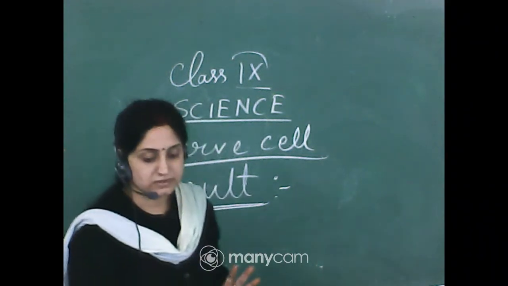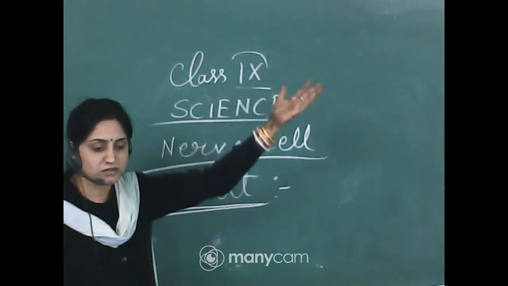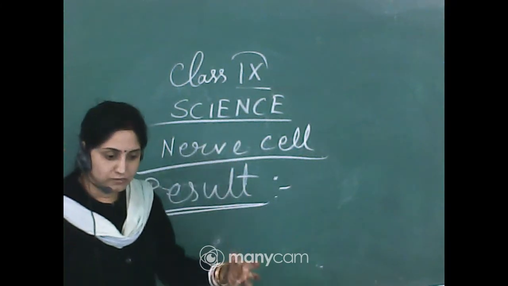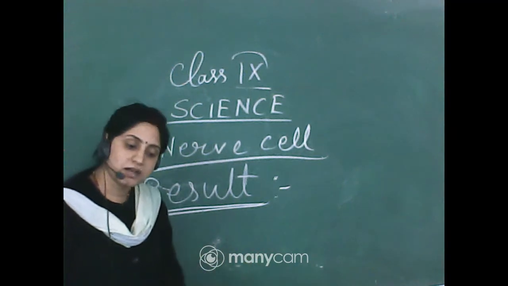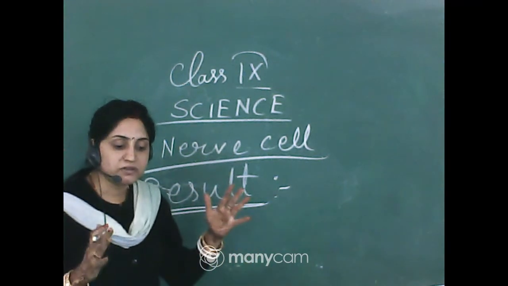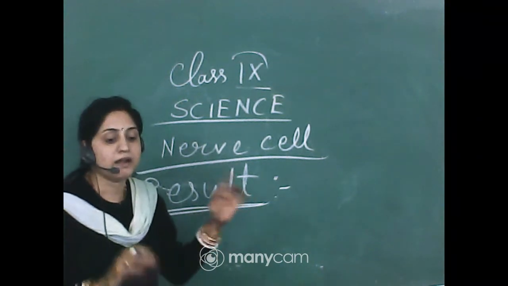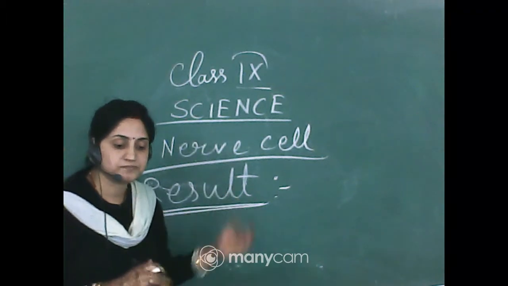Yes, point wise. Just in the last point, just like the previous: aim, process, procedure, observation, result, precaution. Here in the observation, no procedure is required because this is a permanent slide, and here the observation means the characteristics of this.